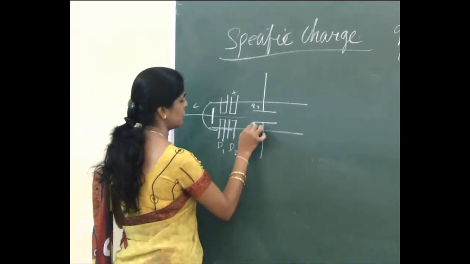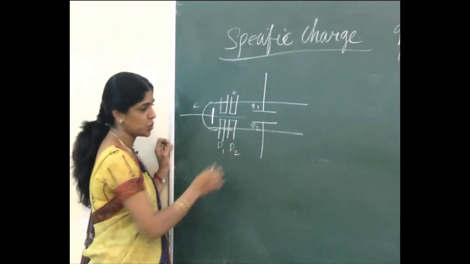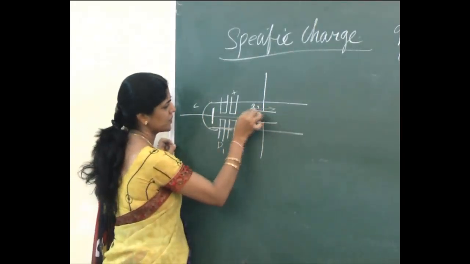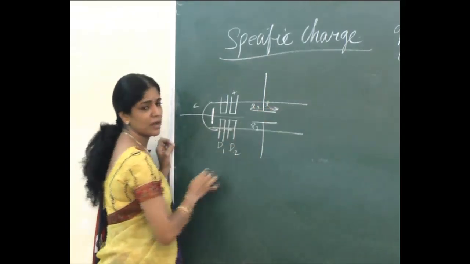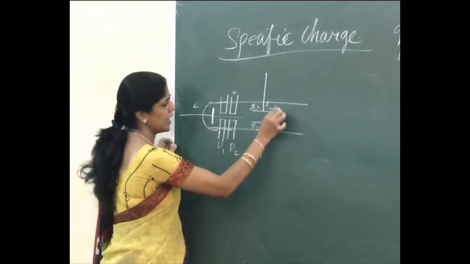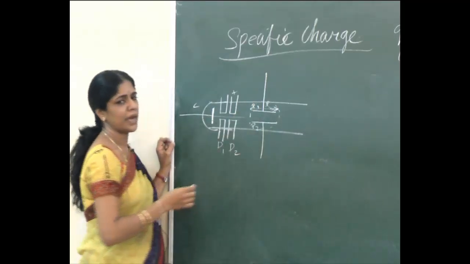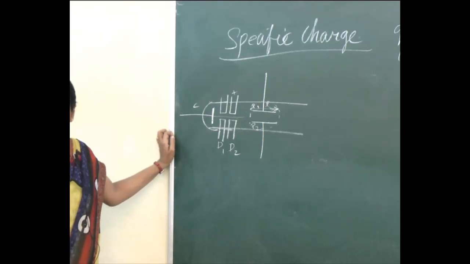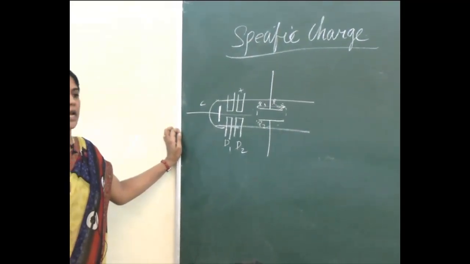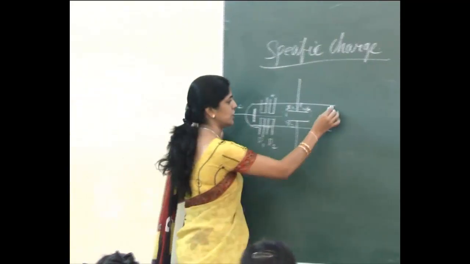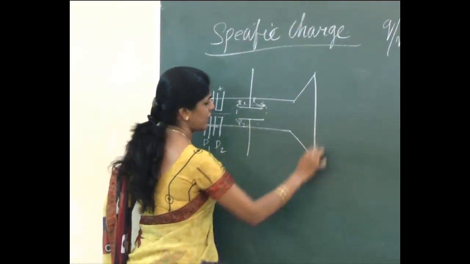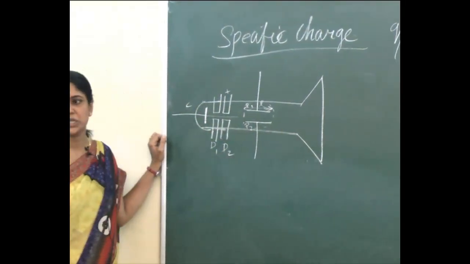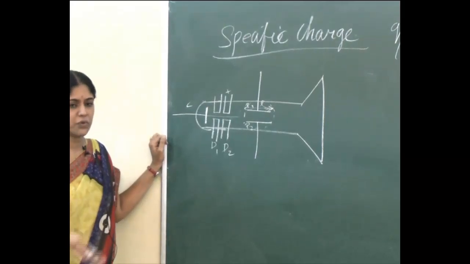Here in this path I have two metal plates P1 and P2 of length L. What is the length of each plate? Let it be L. Here only I am going to apply electric and magnetic fields perpendicular to each other. இந்த ரெண்டு metal plates க்கு என்ன கொடுக்க போறோம்? Electric and magnetic field perpendicular to each other. At the other end I will have a fluorescent screen on which I am going to see the scintillations or the effects.